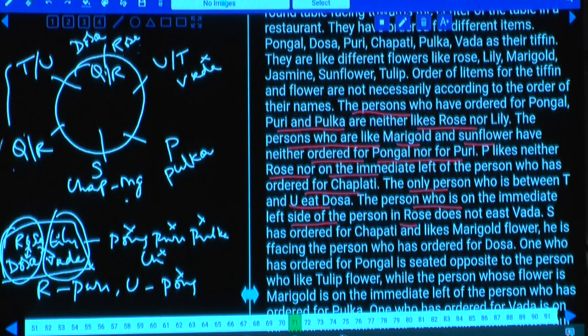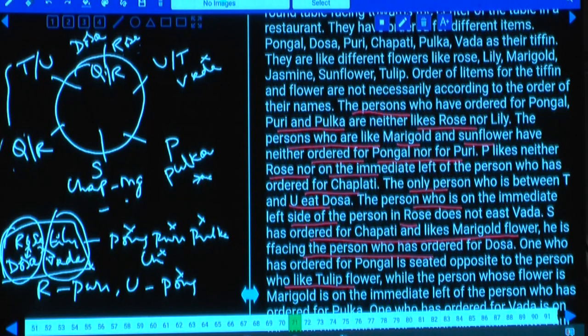Then S has ordered for chapati and likes marigold, and is facing the person who has ordered for dosa. The one who has ordered for Pongal is seated opposite the person who likes tulip flower. And Pongal is opposite to tulip flower. Then tell me, where should this tulip and Pongal be? Pongal cannot be here, Pongal cannot be here, isn't it? Tulip, and tulip and Pongal.